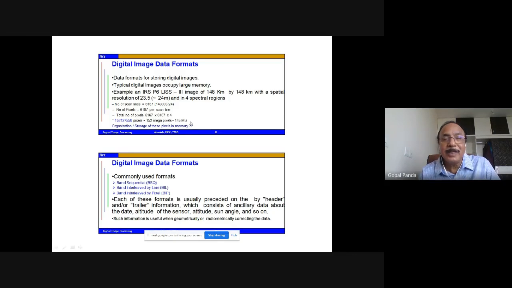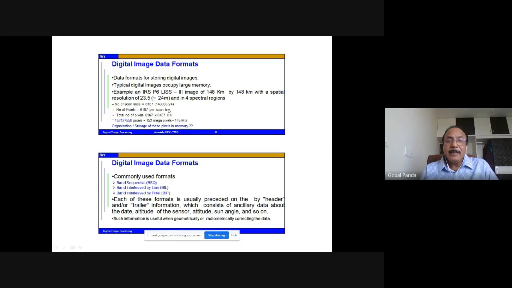So we have to realize that when we are using a computer hardware, it must have the capability of a very large RAM and a storing device, hard disk, where we can use a huge amount of data for this digital image processing. Because this is not the only scene that you will be doing, there will be many such scenes you will be using for a particular area.